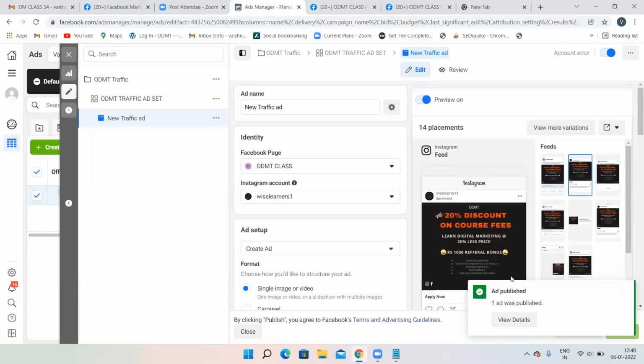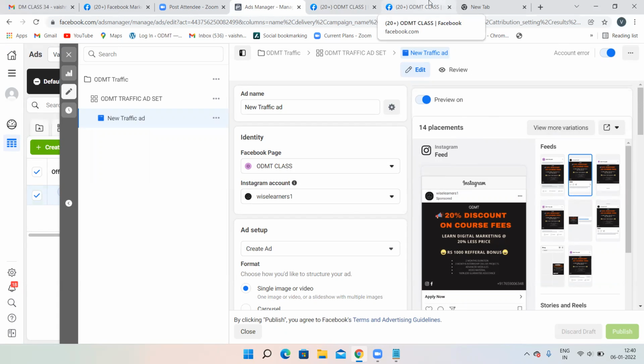Before it was telling our ad is not published, right? What was the error is, here it was showing as if our Instagram account has been connected to our Facebook page. But when I tried to publish the ad, the error was coming as if I have not connected an Instagram to my Facebook page. It was telling me because previously I have disconnected my page, right? It has been disconnected, but here it was not refreshed actually. It was showing as if it was connected only. So when I was trying to publish it, it was not getting published because my Instagram account was disconnected.